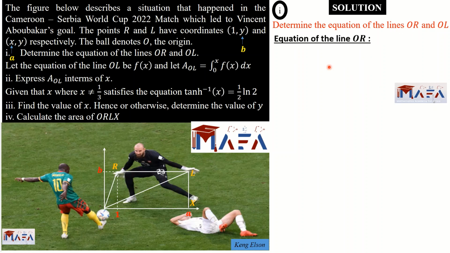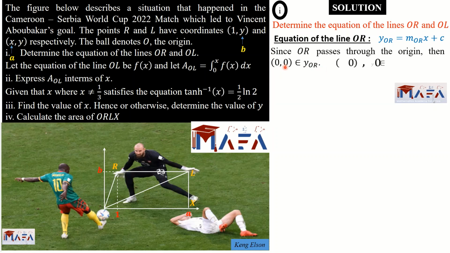So we are going to begin with the equation of the line OR. We know that every line in the xy plane is of the form y = mx + c. So I've specified y_OR because it's the equation of the line OR. m_OR is simply the gradient of the line OR, and c is the intercept. Now let's analyze the equation together. You see that OR passes through the origin. Yes, it begins from the origin. So clearly the origin is the point (0, 0). So (0, 0) belongs to my line y_OR. So it means when x is 0, y is 0. So with that we can get the intercept, which is 0. So the intercept is 0.